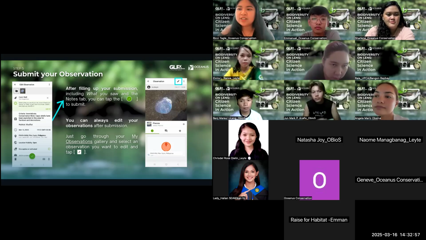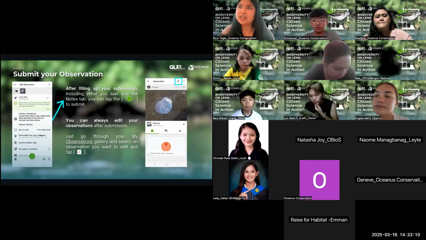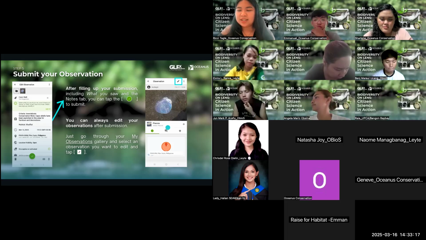And then your final submission will look like what's on the right side. So nandyan yung location, tapos pwede mo pa i-edit yung other details. Gina-highlight ko yung pen symbol sa babaw para at least you can still edit it after in case may naalala ka pang ibang observation you wanted to include in your submission. Sige. Next slide, please.